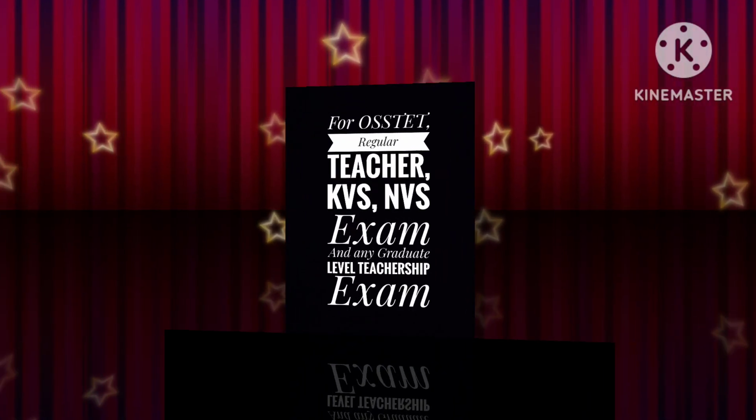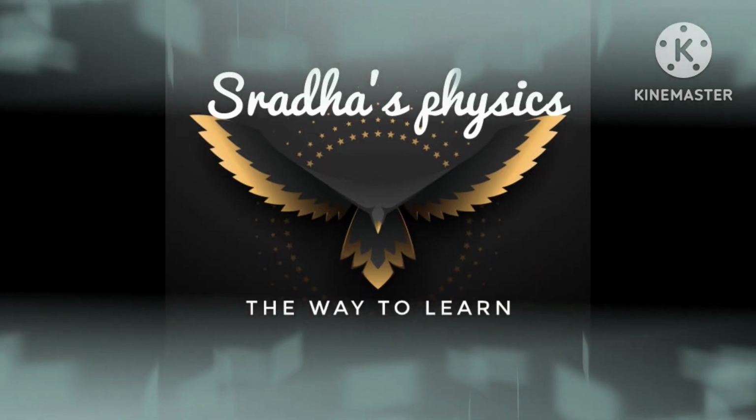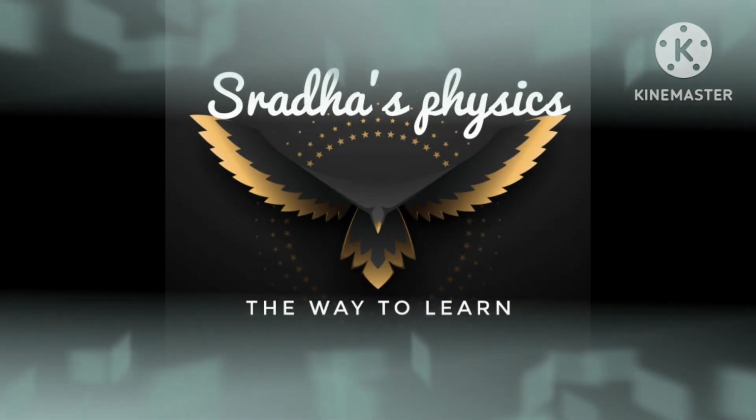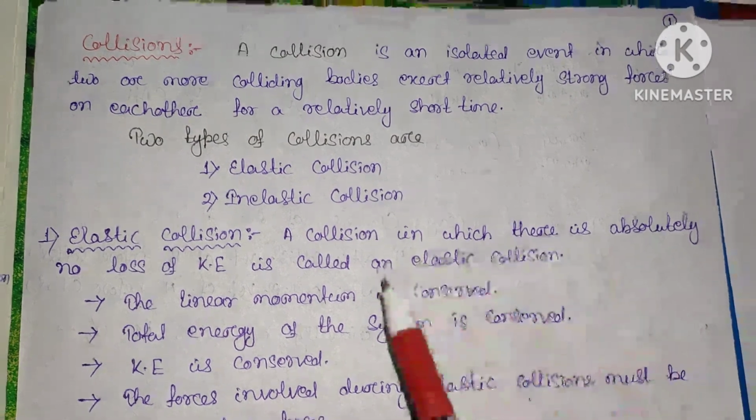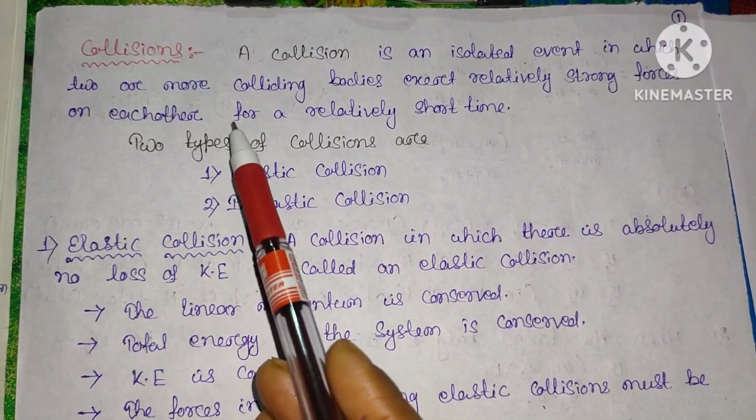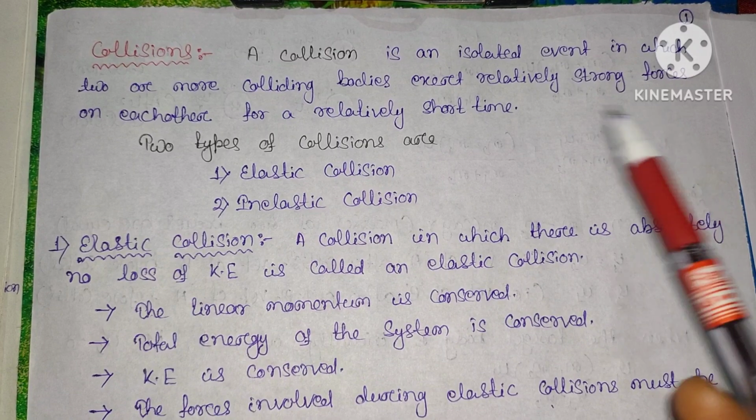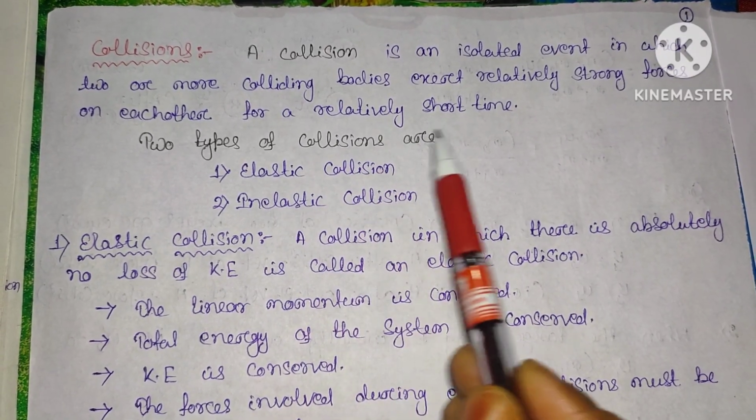This video is specially for the aspirants who are preparing for OSSTD, KVS, NVS, regular teacher or any graduate level teacher exam. Today our topic is collision. A collision is an isolated event in which two or more colliding bodies exert relatively strong forces on each other for a relatively short time.